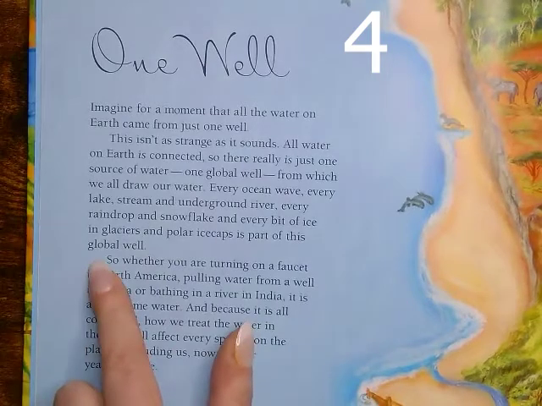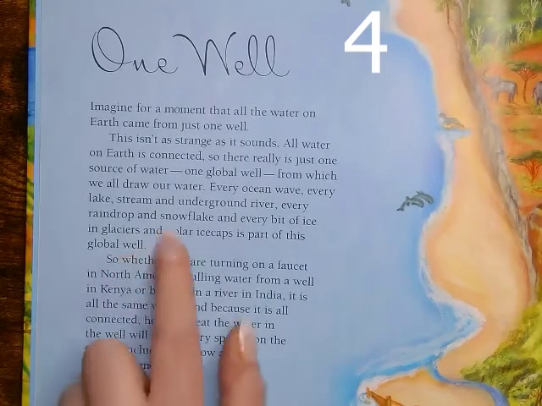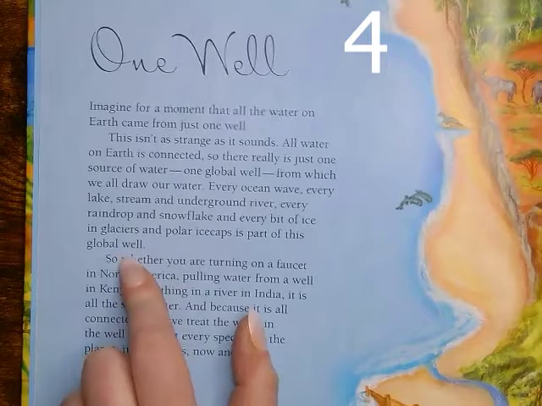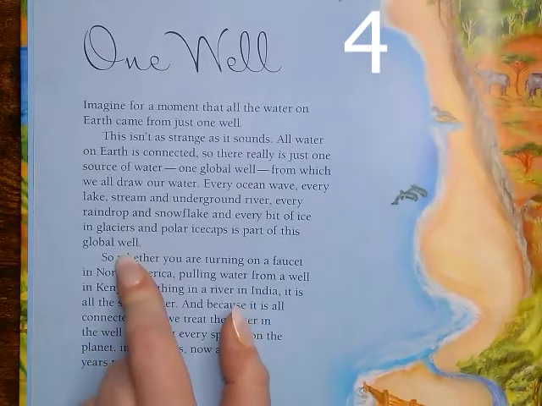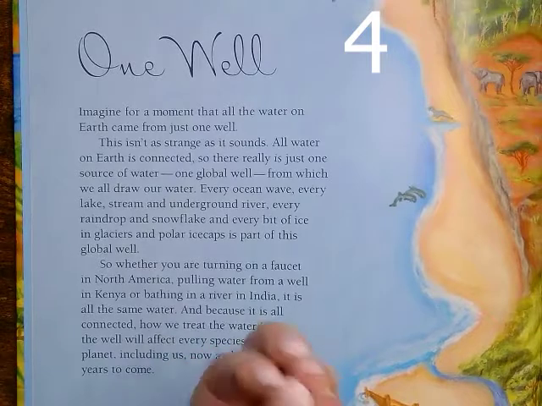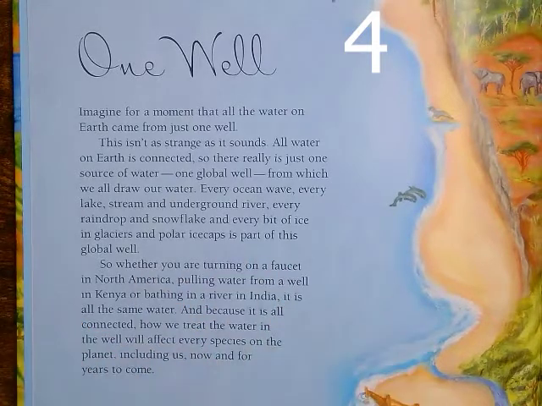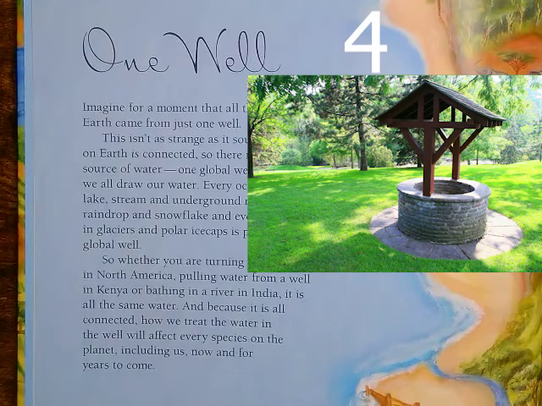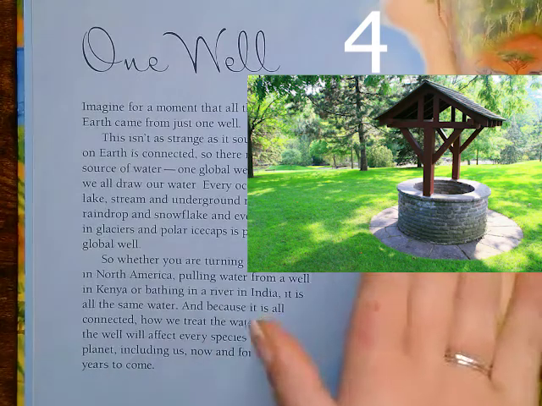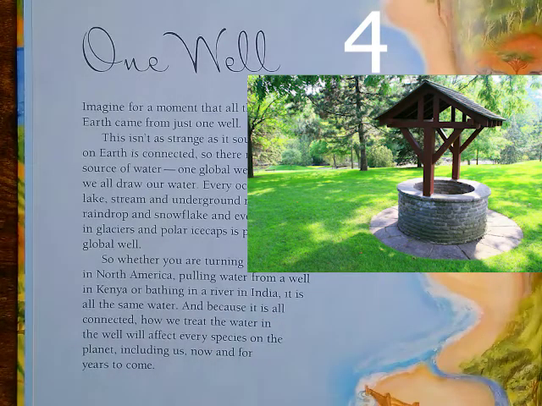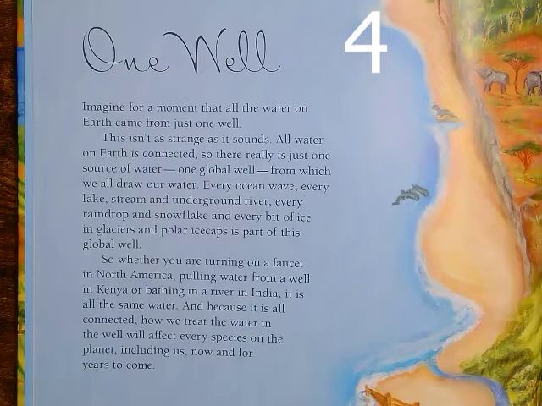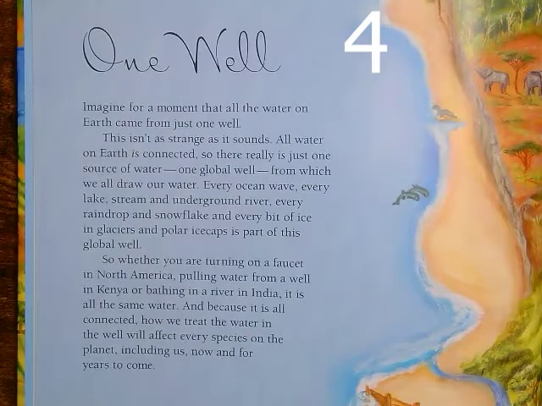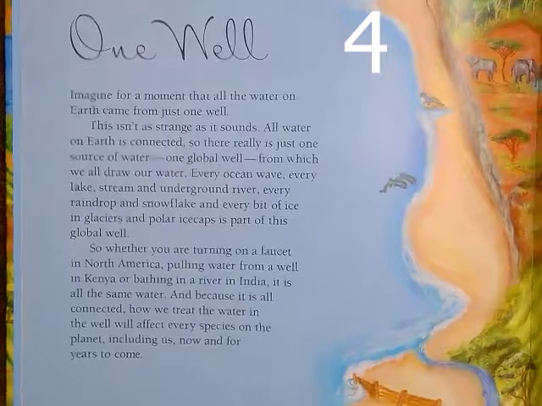So if you're not sure what a well is, third graders, I want you to think about this word well. When we're talking about water and a well, what could that mean? A well, when we're thinking about a water well, is usually a hole in the ground that sometimes has a bucket that you can use to retrieve water from that well. I'll include a picture of it right here so you can look at what a well looks like. Okay. So imagine all the water in the world. What they're saying here is it's all just from one source.